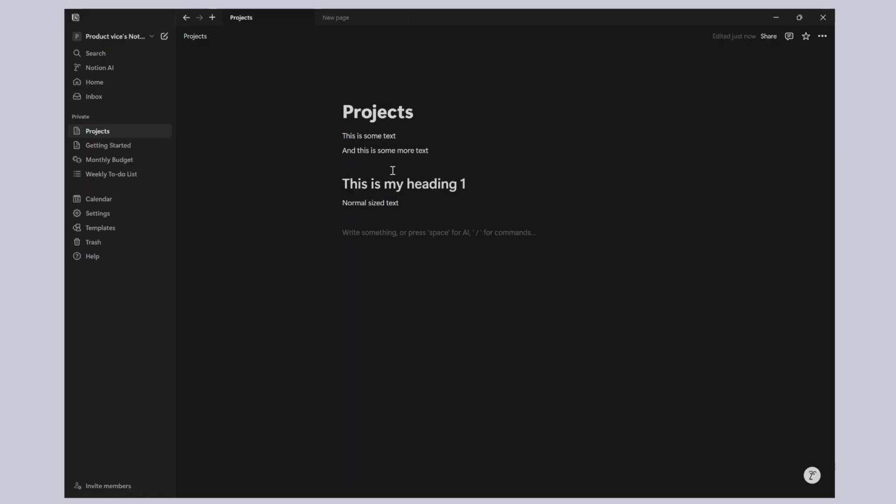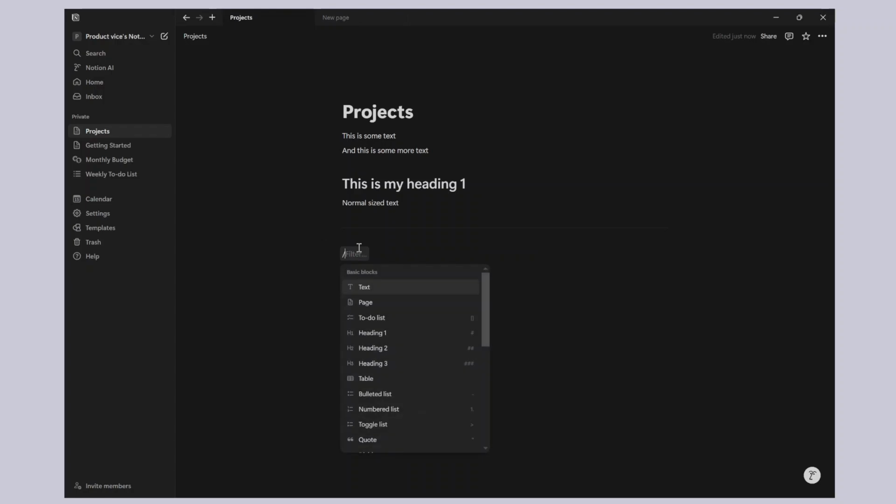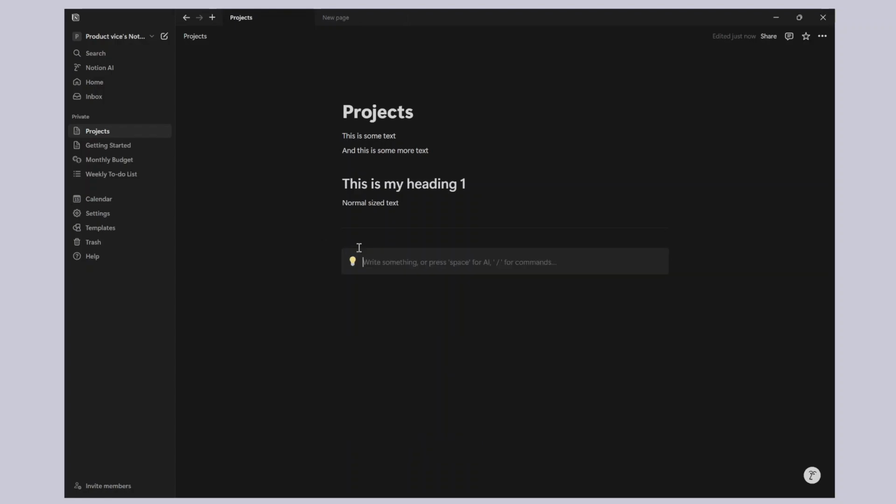Now what comes next are some of the nice features, some of the very useful blocks that I've seen. One of those things is called horizontal lines, which can help divide a lot of your content. If you have long form text, you can just use these blocks to divide that, right? Another one of those blocks is a callout, which I really like. Similarly, if you have a long form doc where you want to highlight some specific tips or maybe highlight some specific ideas, you can just do a callout and you can write, this is some kind of a tip, right?